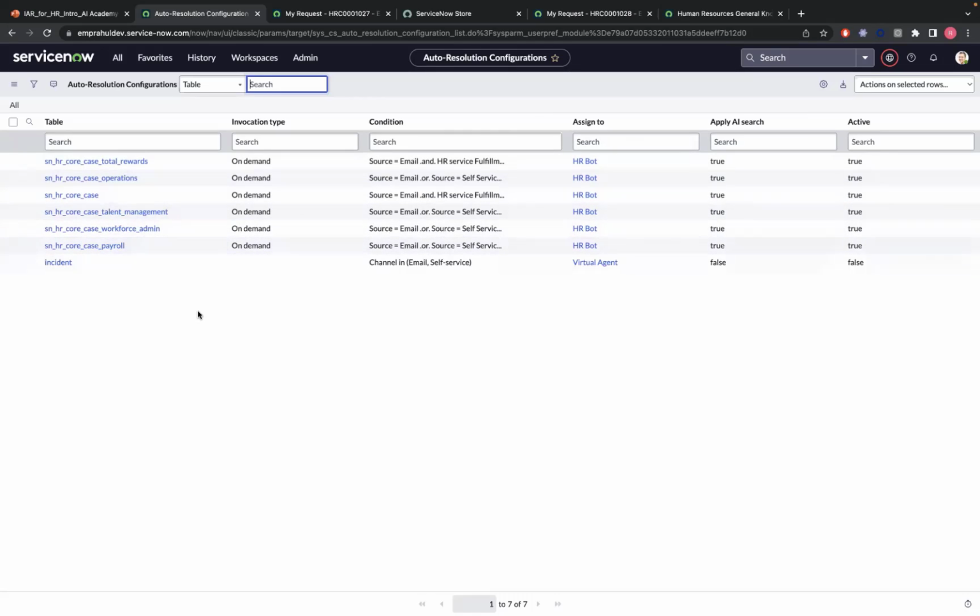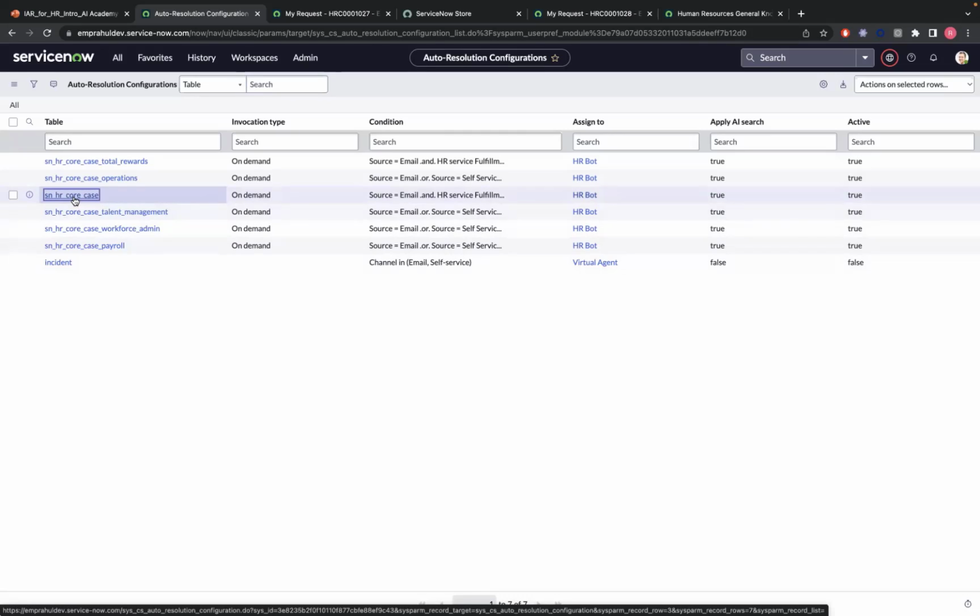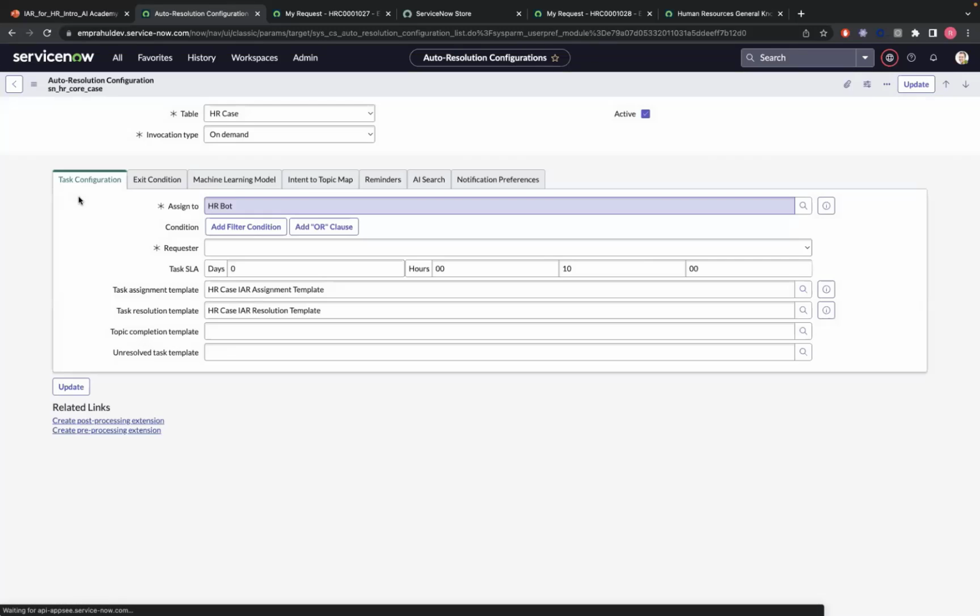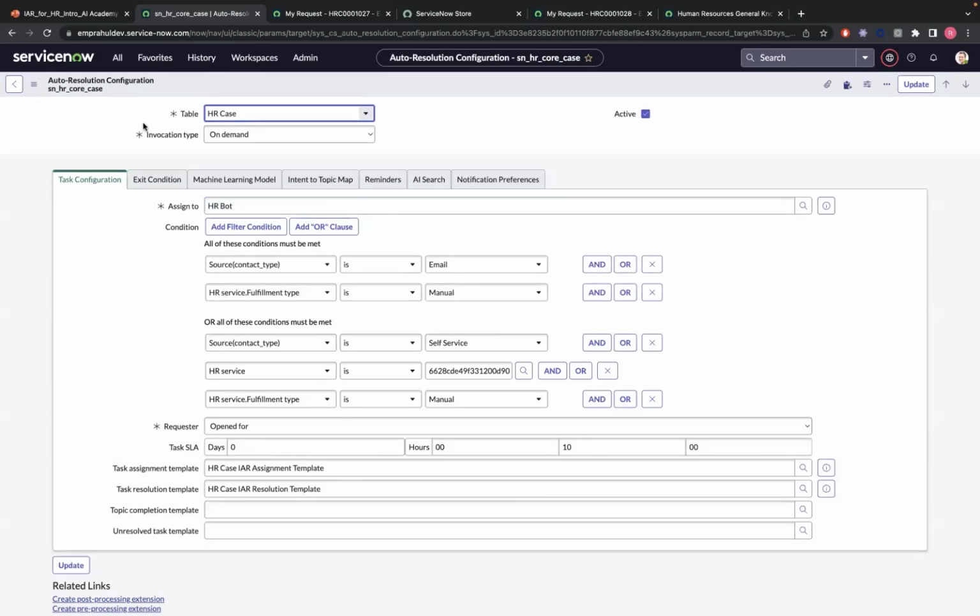Let's quickly take a sample at the SN HR core case table. So whatever the end user experience, the cases which we opened earlier are getting saved in this HR core case. To start with, once we have this configuration, there are a few things which we need to think of. The first thing is, obviously, I'll make this active.